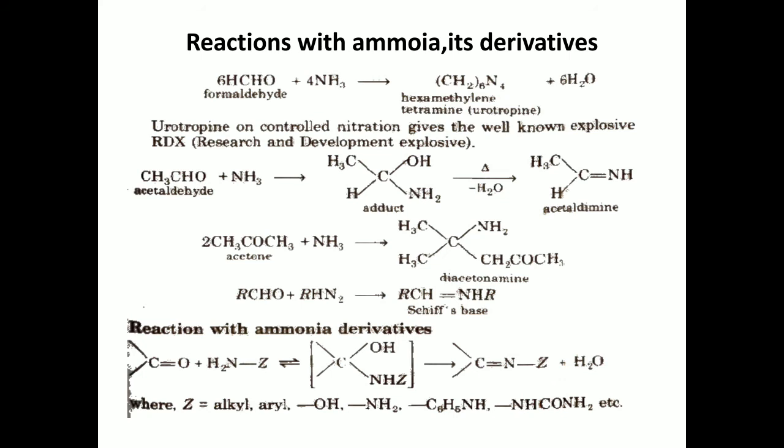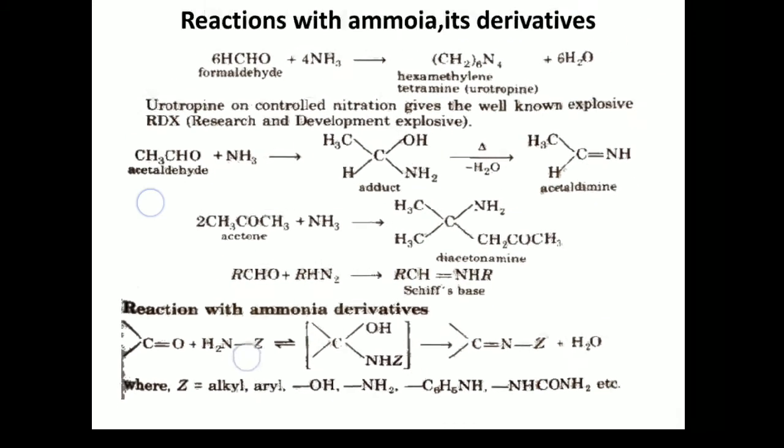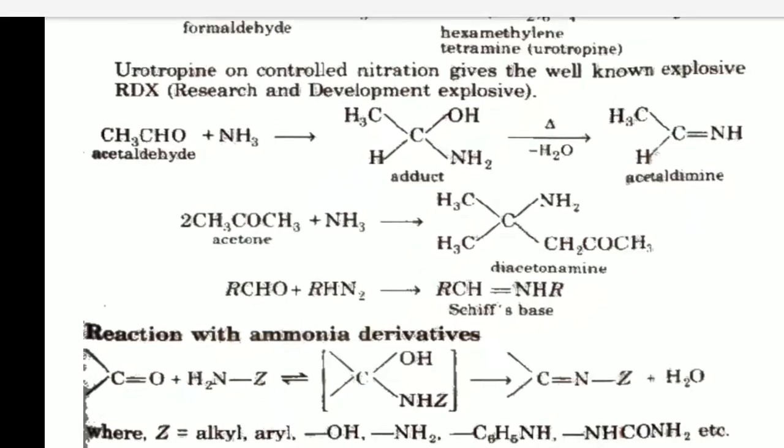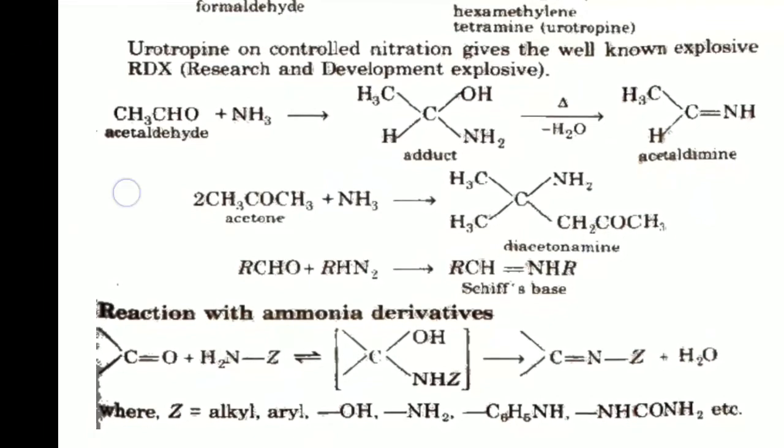Many ammonia derivatives are present in chemistry. Simply by using this representation, we can represent all those ammonia derivatives. Ammonia means NH3.